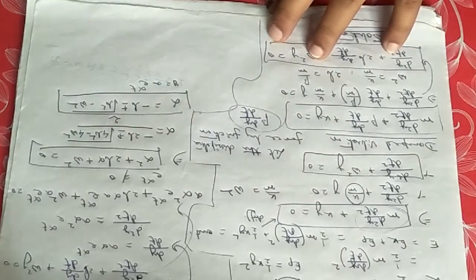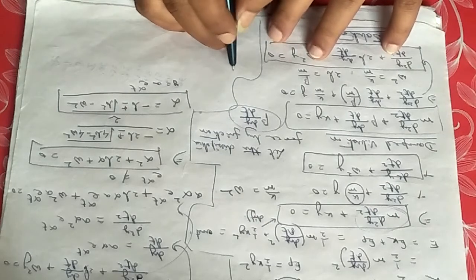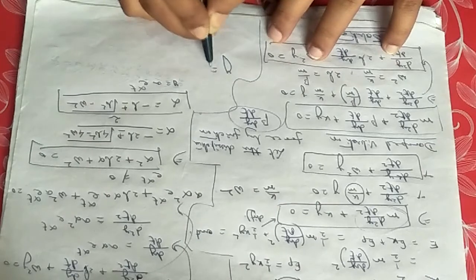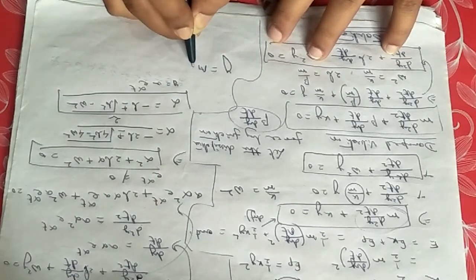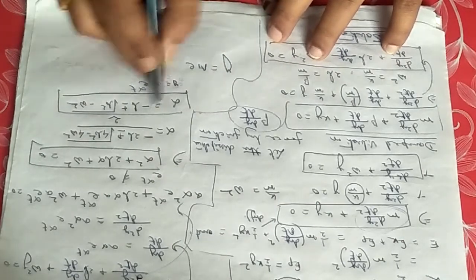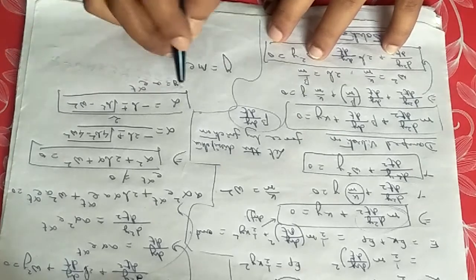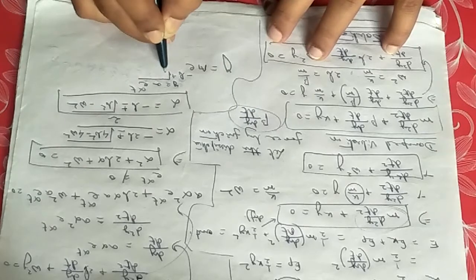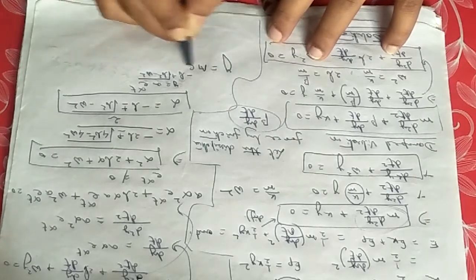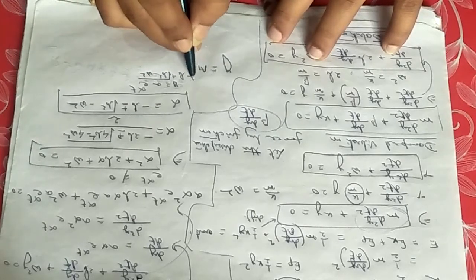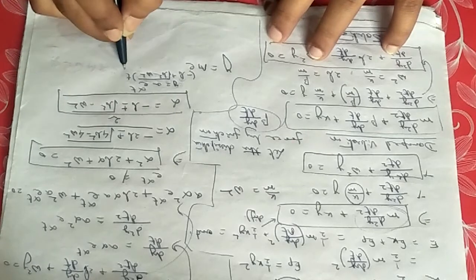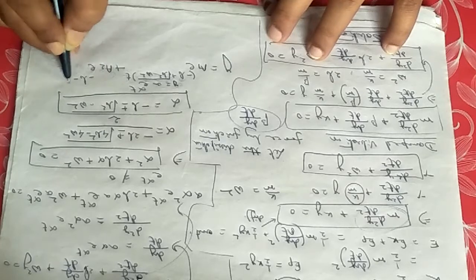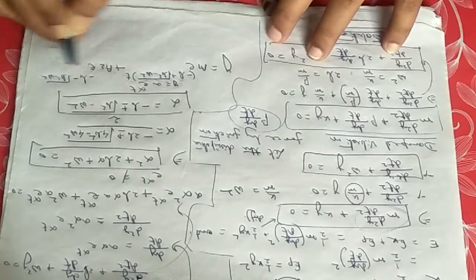Now putting the value of alpha, we will get y equals a1 e to the power minus b plus root over b square minus omega square times t, plus a2 into e to the power minus b minus root over b square minus omega square times t.